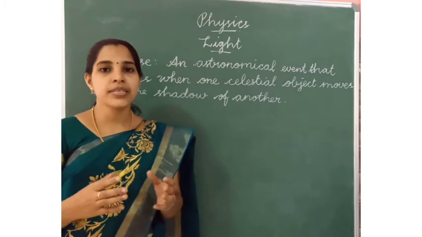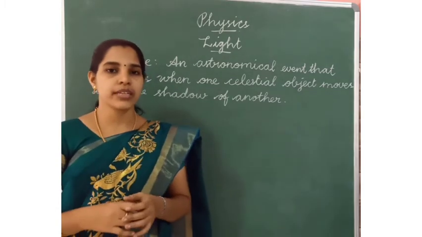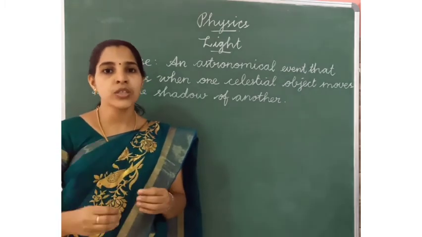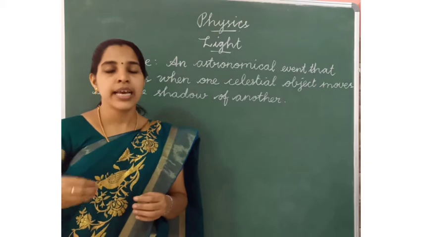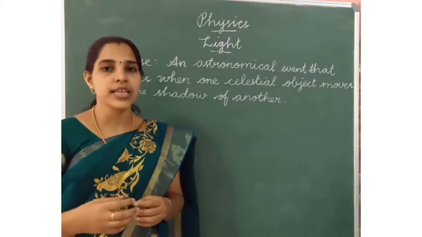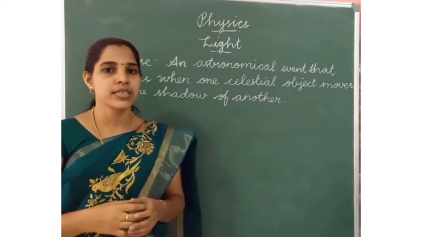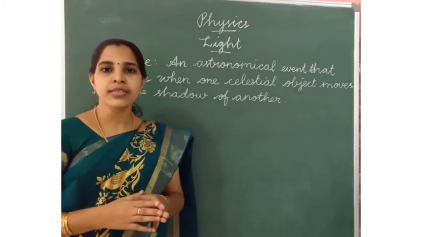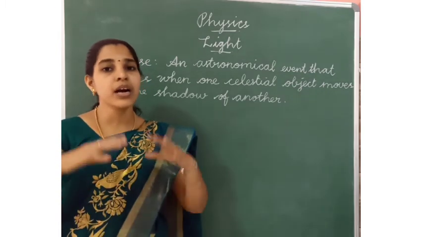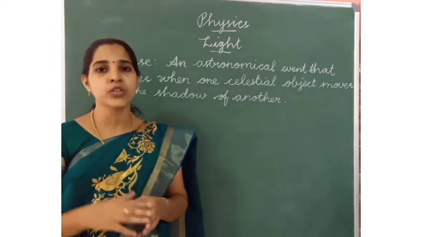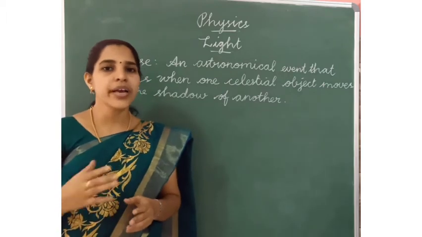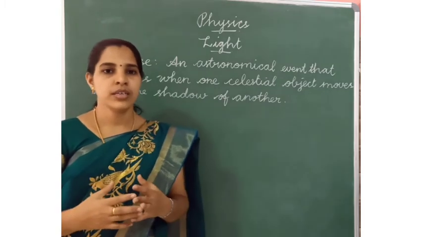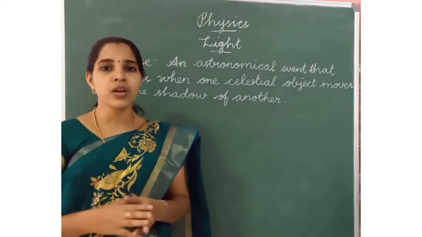Transparent means some objects allow a part of the rays of light through them. And opaque means some objects do not allow any part of the light through. For example, stone, chair, wall.